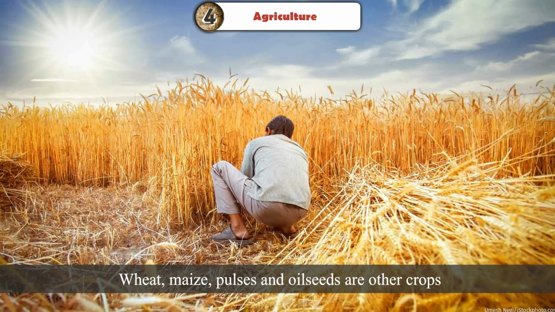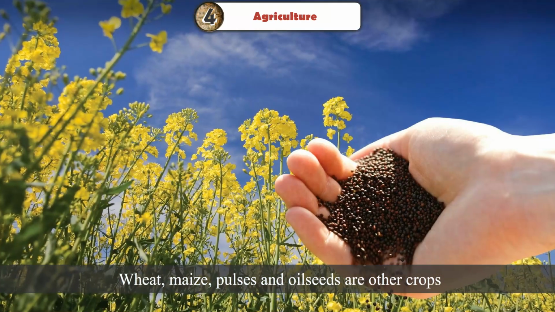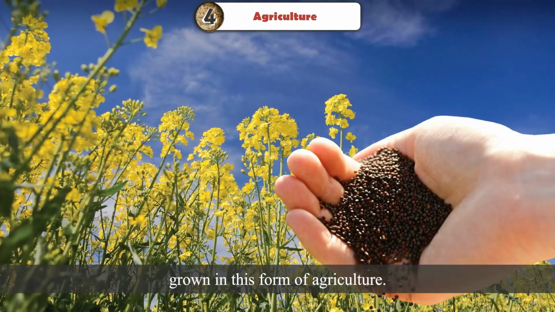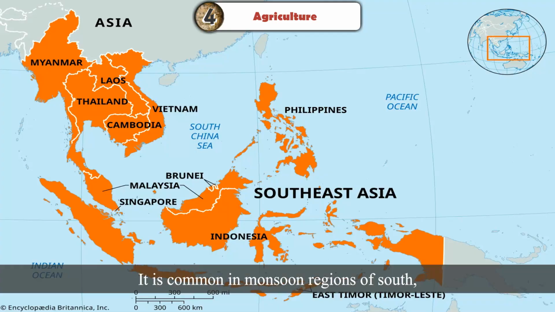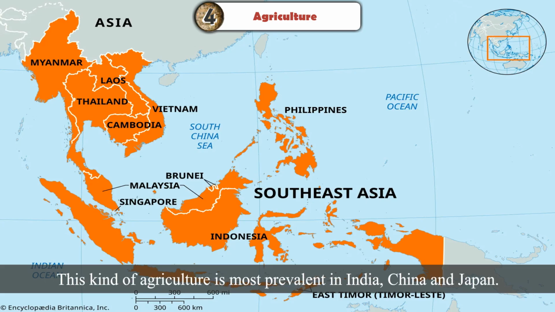Rice is the main crop. Wheat, maize, pulses, and oil seeds are other crops grown in this form of agriculture. It is common in monsoon regions of South, Southeast, and East Asia. This kind of agriculture is most prevalent in India, China, and